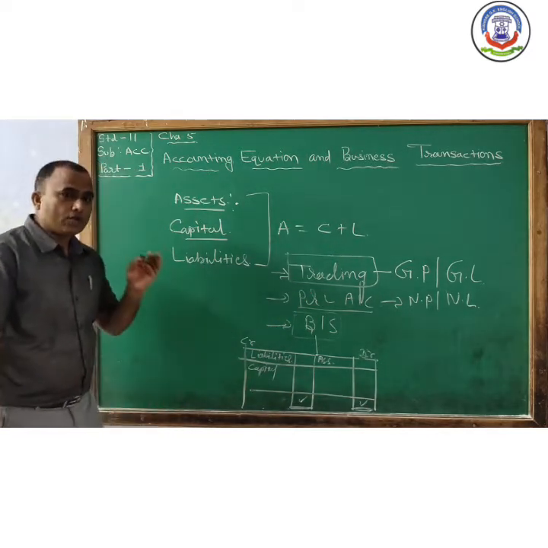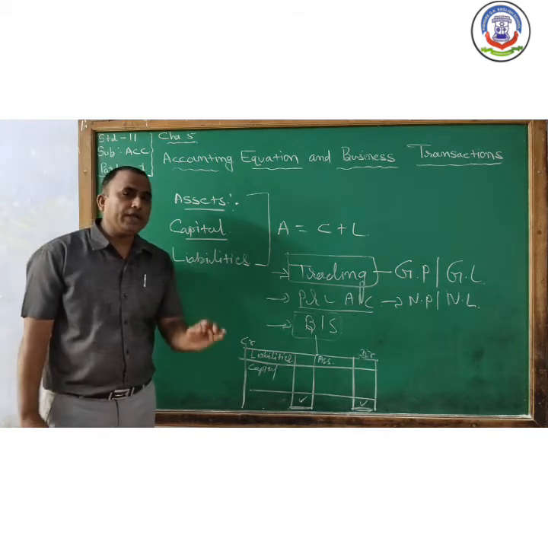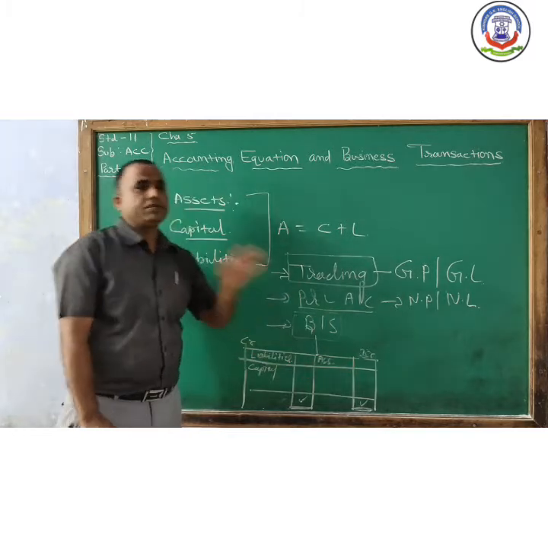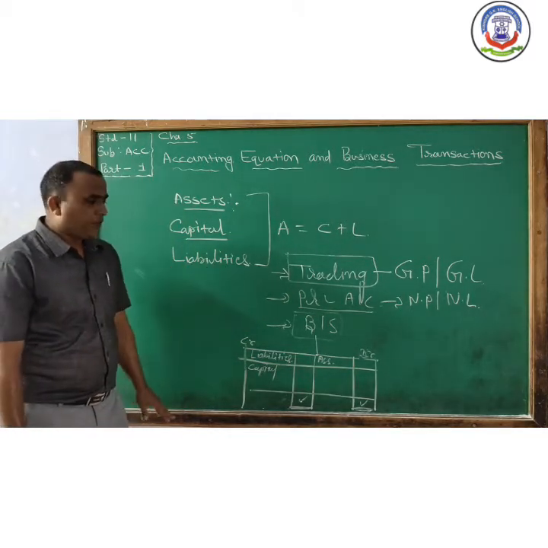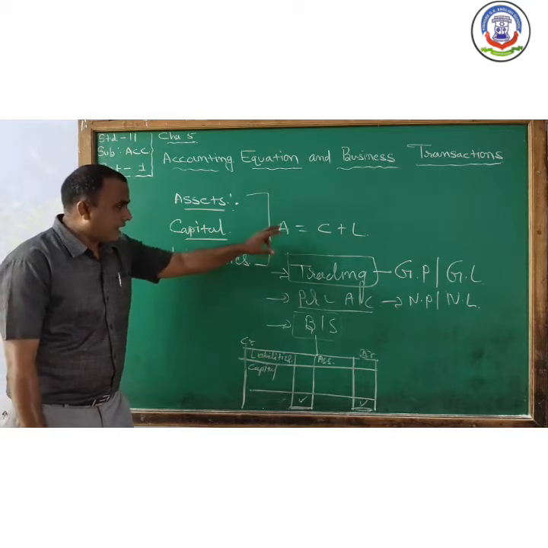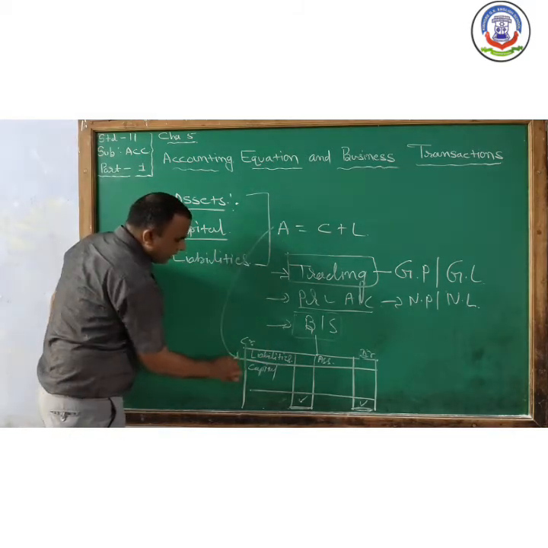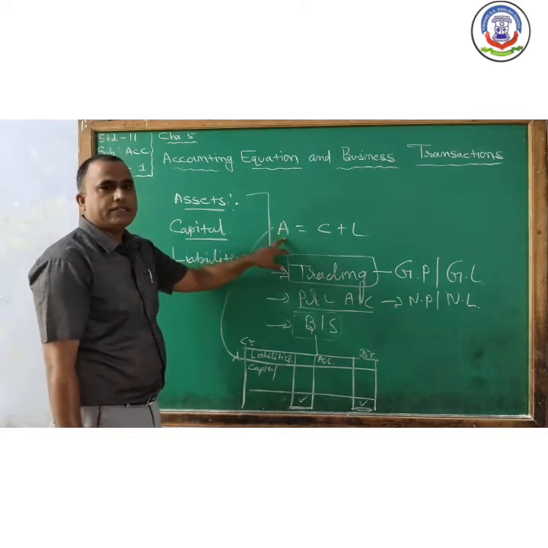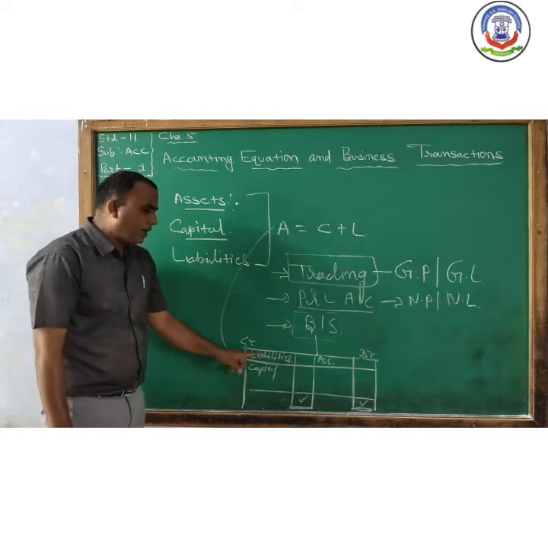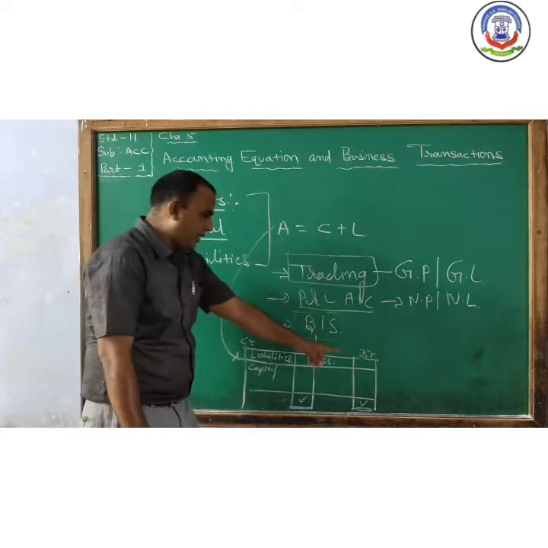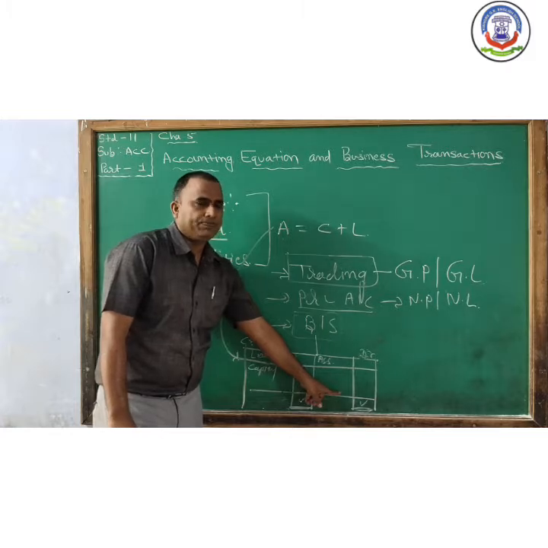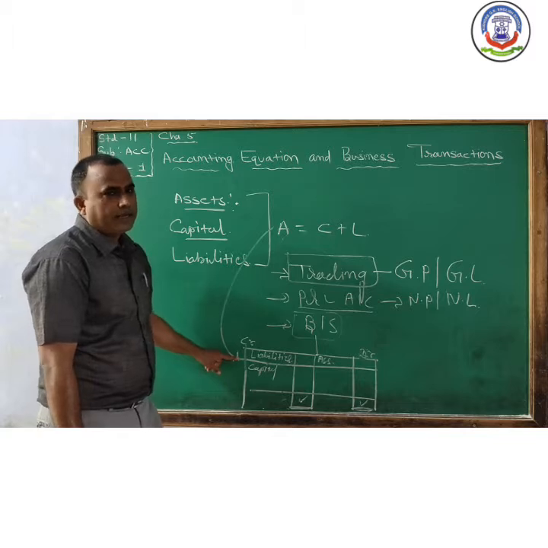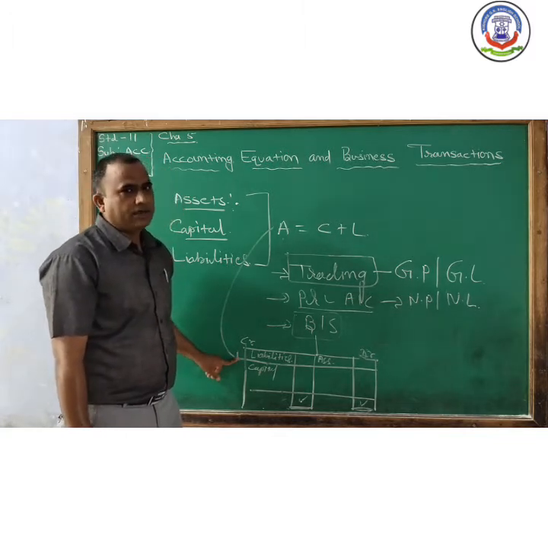That means if your total is equal, your accounting is correct. If the total is not equal, that means there is some mistake in your accounting. So we reach our accounting equation with this method. That means C plus L is always equal to A. The total of capital and liability should be the same as the total of your assets. So accounting equation is totally related with this balance sheet. It is an American accounting system.